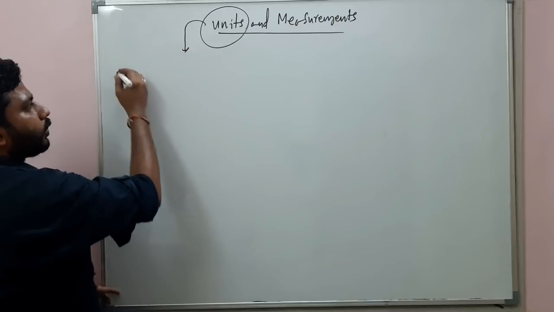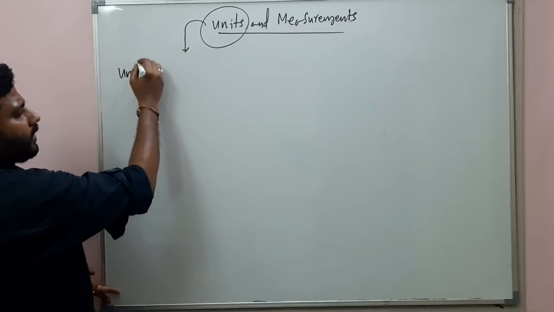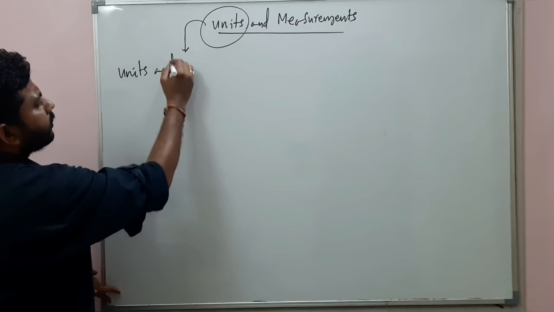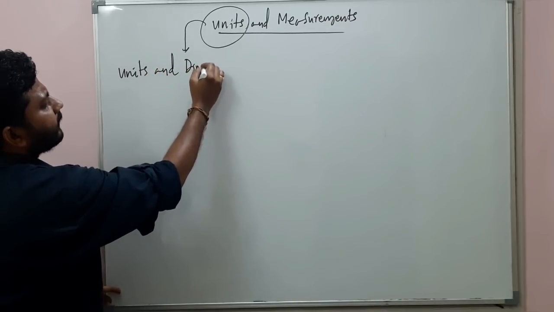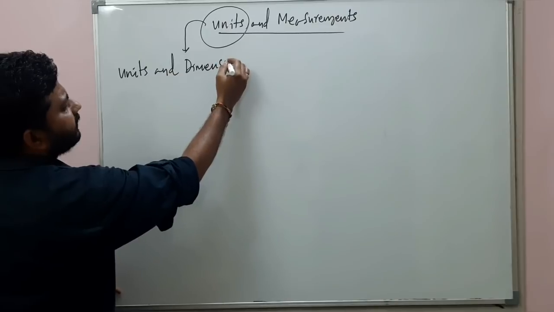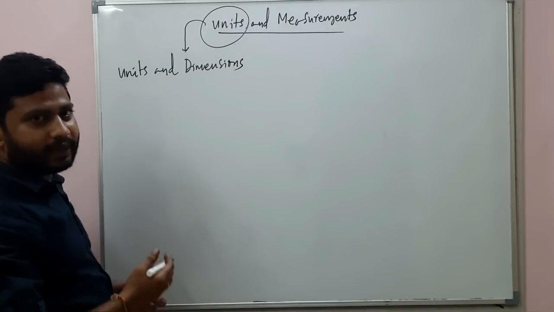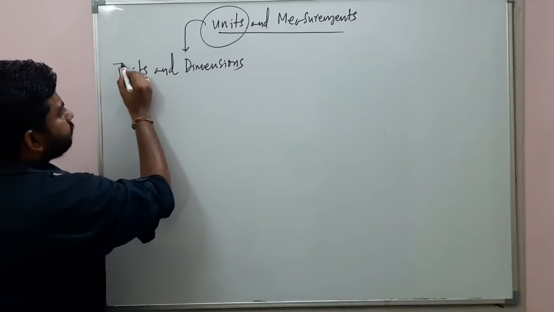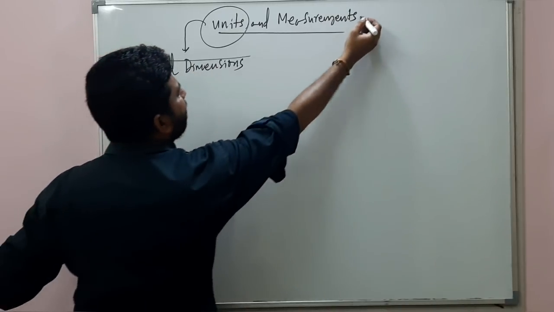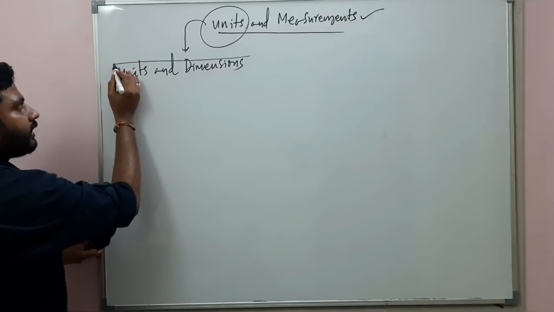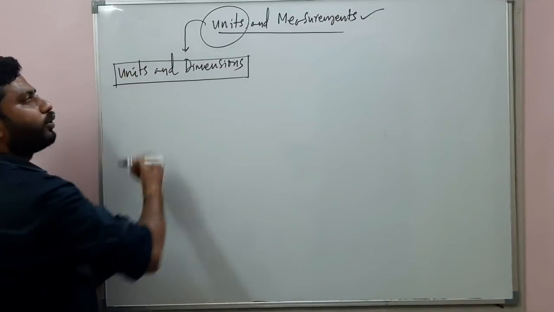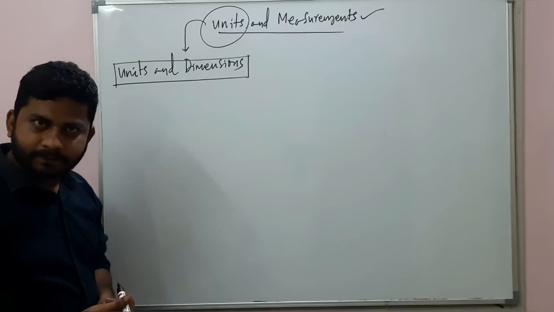So the things we are going to learn initially in this chapter is about units and dimensions. We'll come to the measurements later. First, we'll be focusing and finishing about units and dimensions.